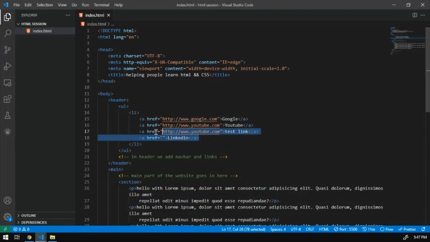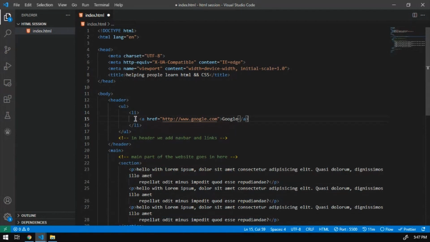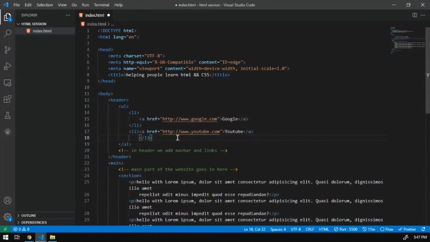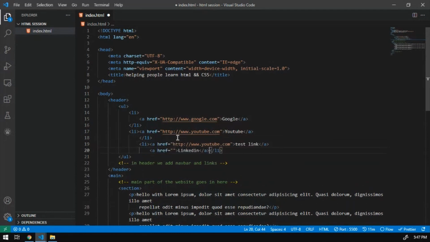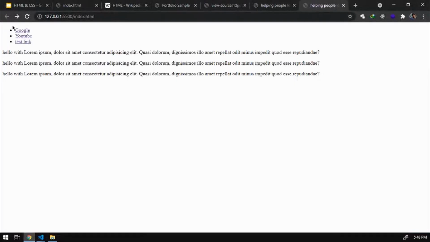And check, what I did is I've added every section in the same li. So for a particular a, one li opening and closing tag means one element in the li bracket. So I need to add another one. So here I'll remove this, and then I'll be adding one more li. And then here will go the third YouTube link, test link. And then I'll hit Control S, and the document will automatically format it because I'm using Prettier for the formatting and stuff. So here it is.